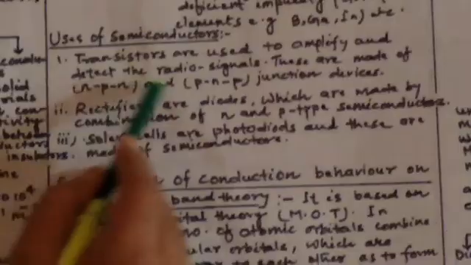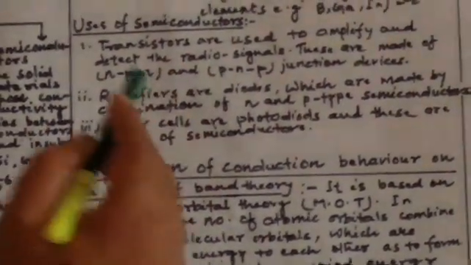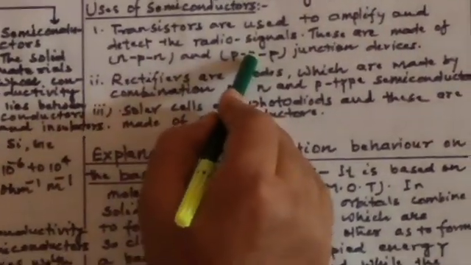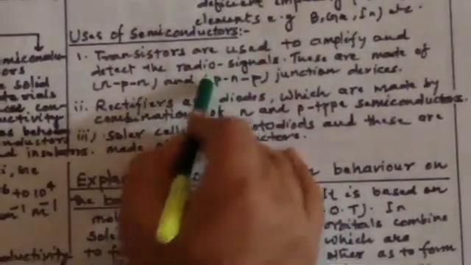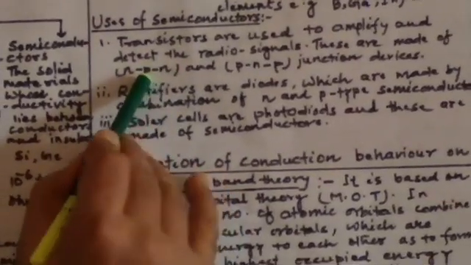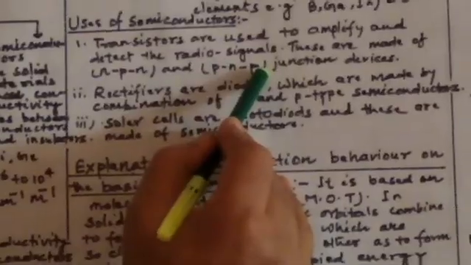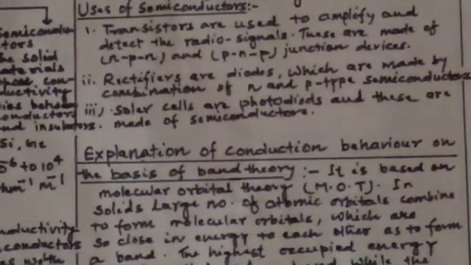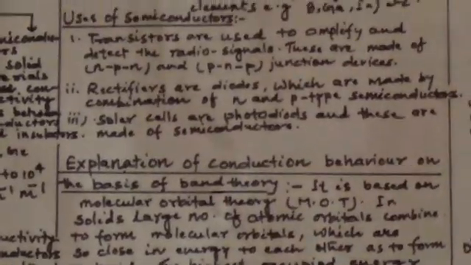So NPN or PNP, it is a sandwich compound in which one particular type of semiconductor is between two layers of the other semiconductor. Between two N type semiconductors there is a P type semiconductor, or between two P type semiconductors there is an N type semiconductor. So this is called a transistor, which is used to amplify and detect radio signals.